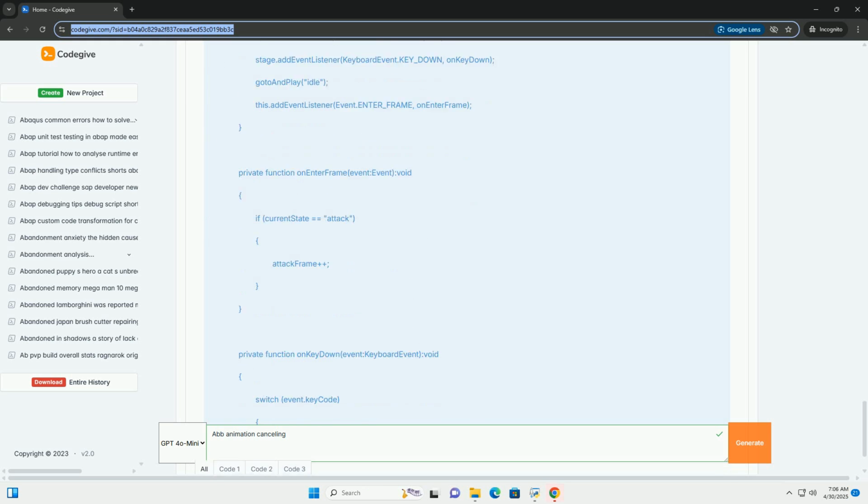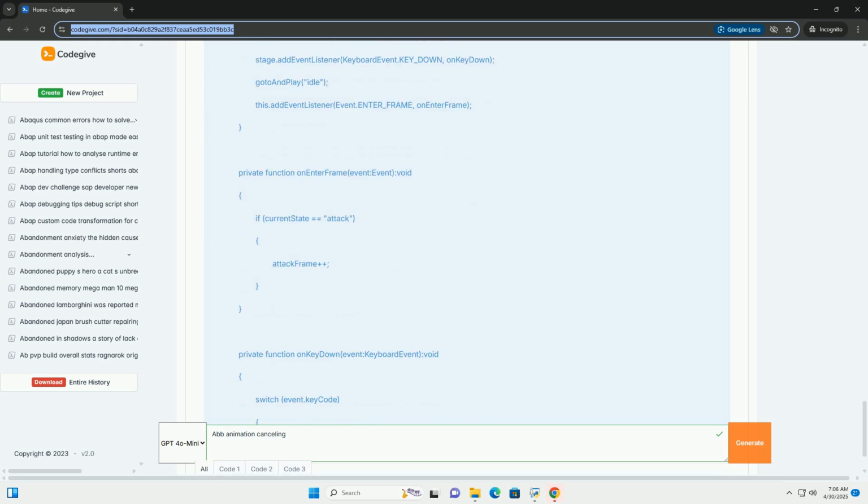4. Basic AS3 control. Place the character MC instance on your main timeline and give it an instance name, for example character. 4. Basic animation cancelling with gotoAndPlay and gotoAndStop. This is the simplest method, using the built-in movie clip methods.